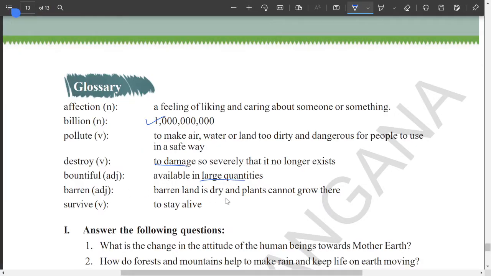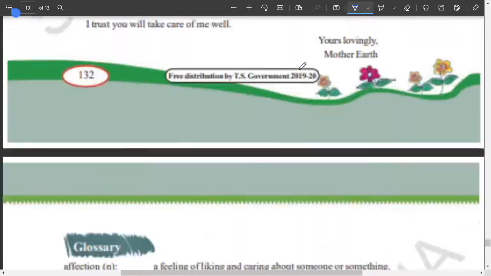Next one, barren land is dry land which is not in use. We call it beedu bhumulu. Next one, survive is to stay alive. So these are the glossaries here.